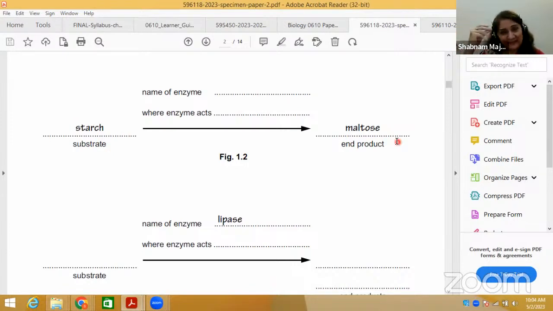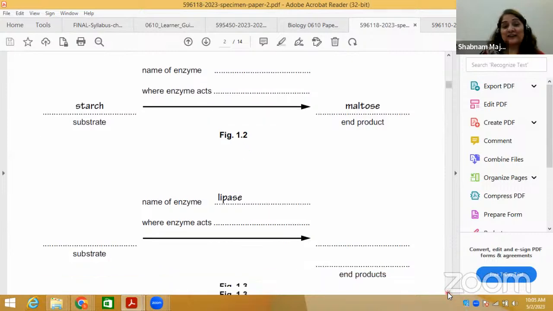Digestion of carbohydrates. Bring it to your mind. Carbohydrate digestion starts from the mouth. Why does it start from the mouth? Saliva contains amylase, and the pH is suitable. So starch is converted into maltose in the mouth. There is no action in the stomach, and then maltose reaches the duodenum, the first part of the small intestine. In the duodenum, secretions come in at the same time: pancreatic juices containing enzymes, including maltase. Even bile comes at the same time, which does not contain any enzyme. There are also pancreatic enzymes and intestinal enzymes. So you have to see that and fill this up.